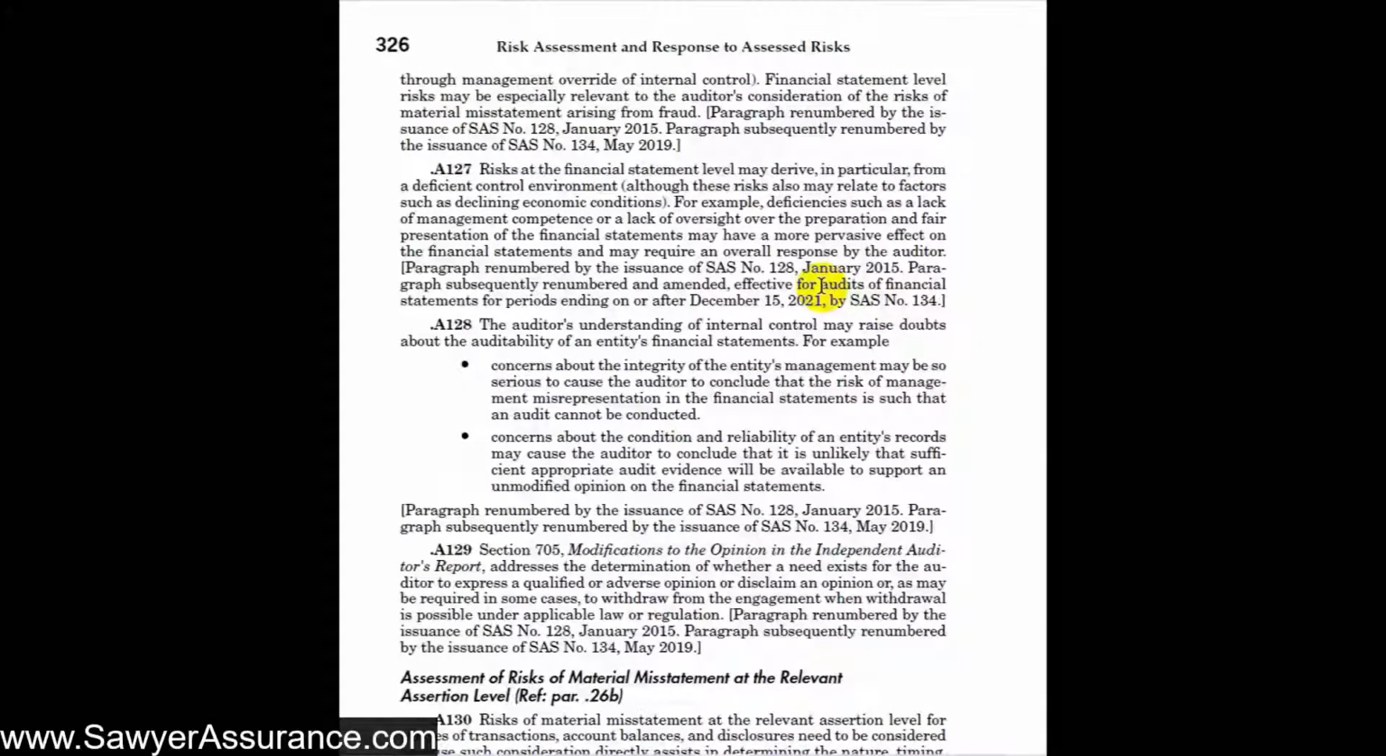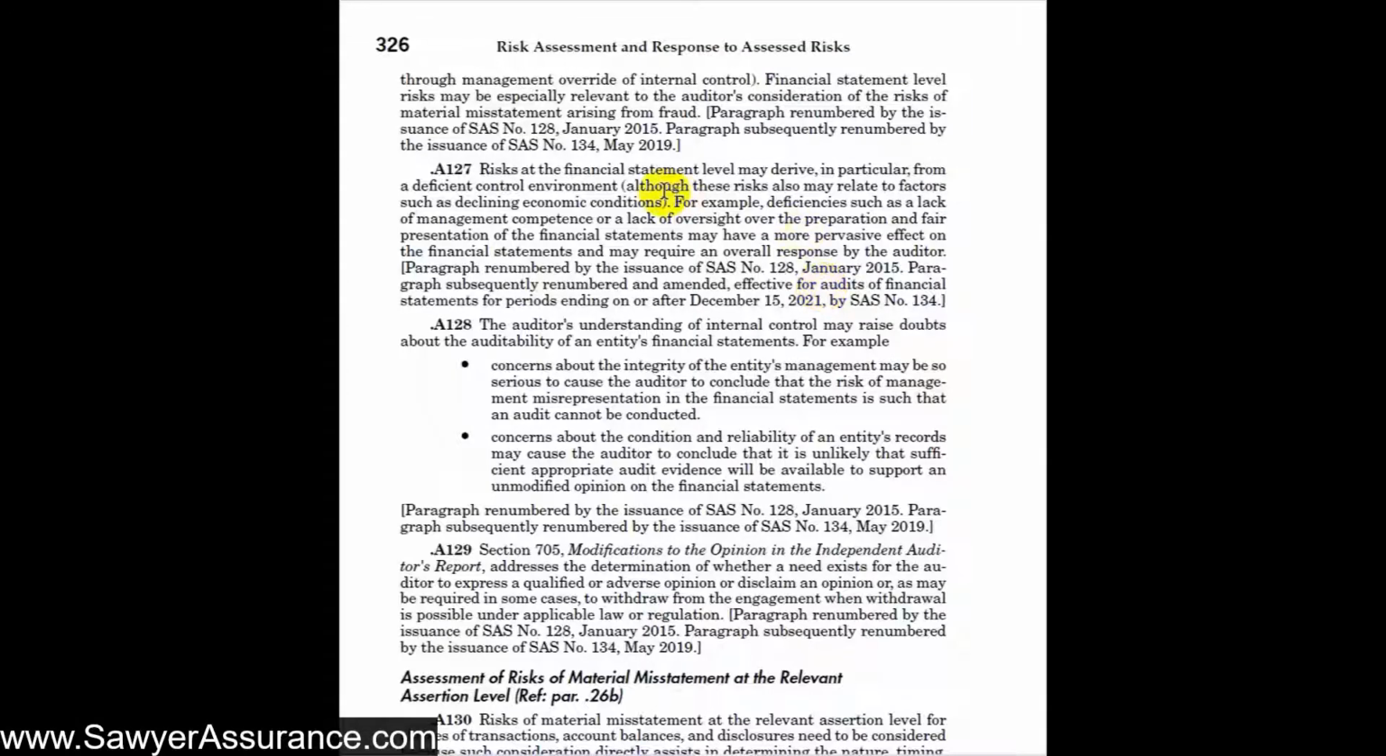So in most cases, the risk of material misstatement at the financial statement level will most likely derive from a deficient control environment, or it could be due to declining economic conditions. So if there's a lack of management competence or a lack of oversight over the finances or the accounting of the organization, certainly that could be pervasive across the entire financial statements. And so we might have a financial statement level risk there that management's not very competent. So it's likely that all of the accounts potentially are misstated. And so we would need to respond to that risk in some way.